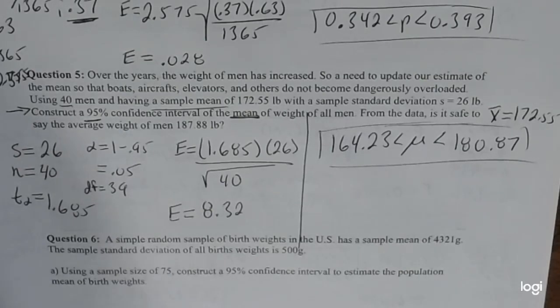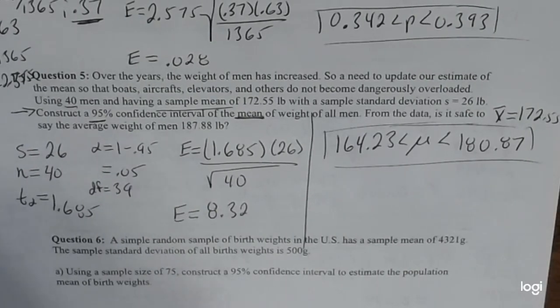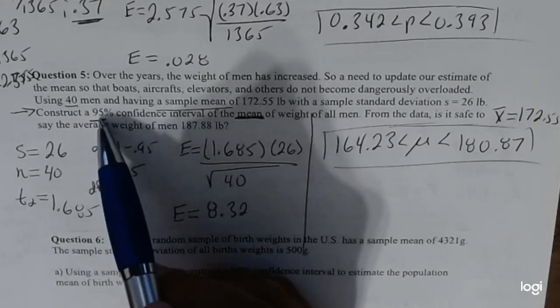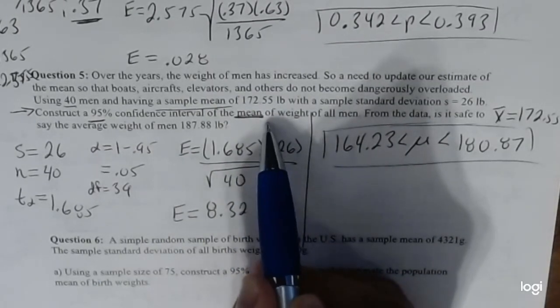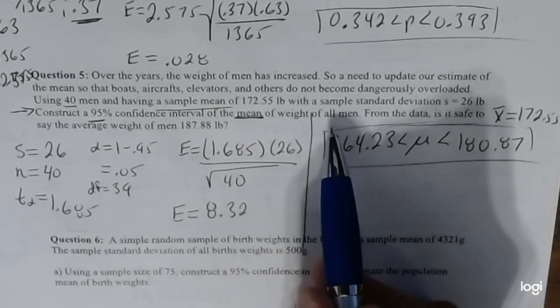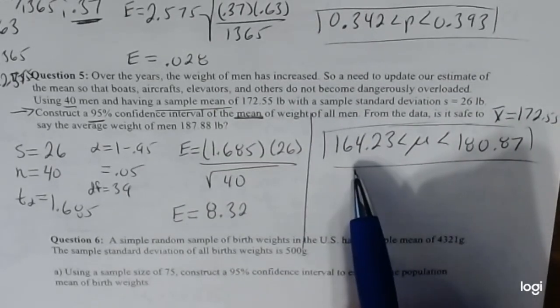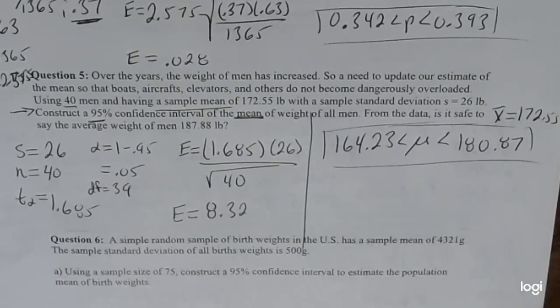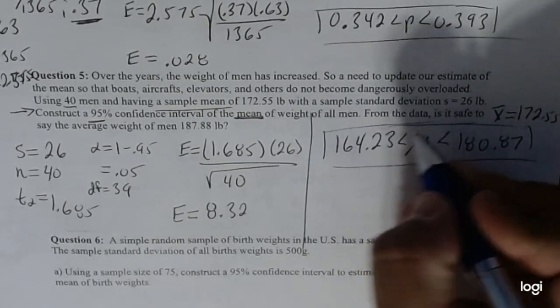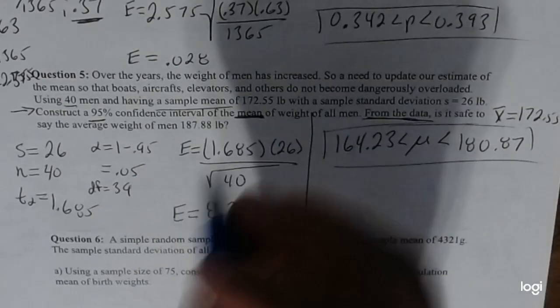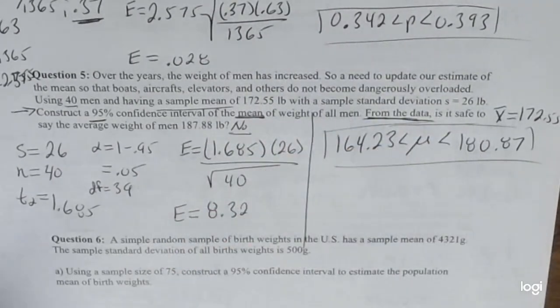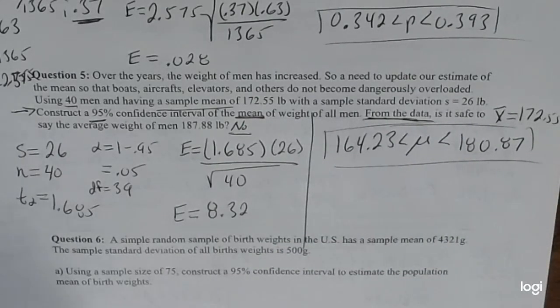Okay. So lastly is our interpretation. So we are 95% confident that the population mean this time, right? Population mean of, again, just copy it, weight of all men is between 164 and 180. And then finally, the last little scenario, that's the follow-up question. From the data, is it safe to say the average weight of man is 187? And again, that's also a hard no, right? Because it's not between the numbers we found to be true.